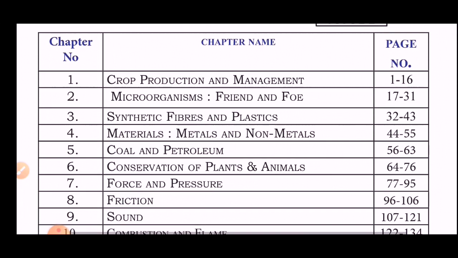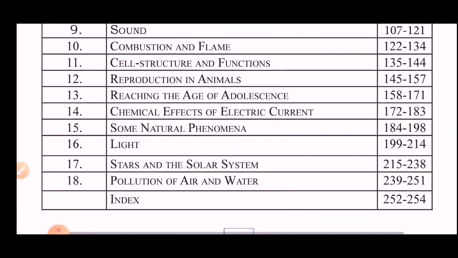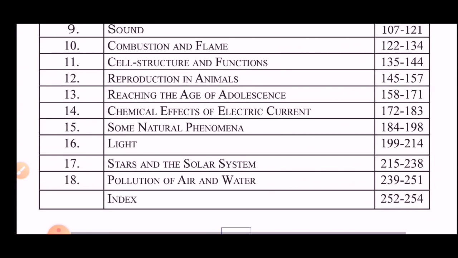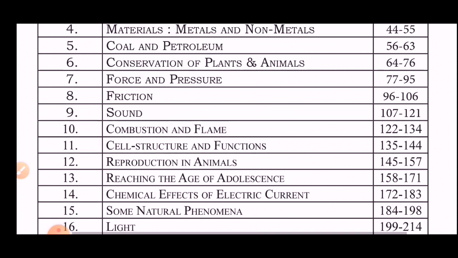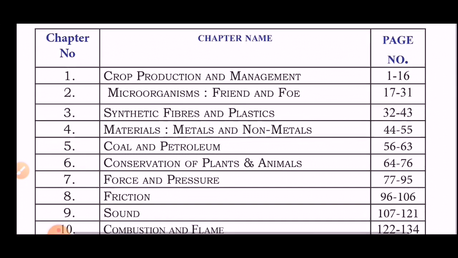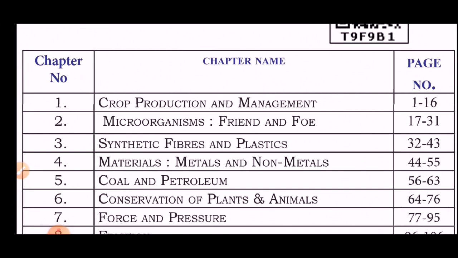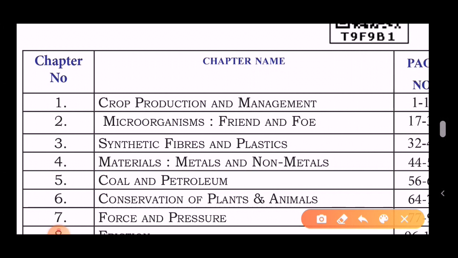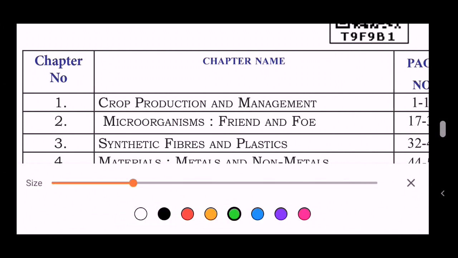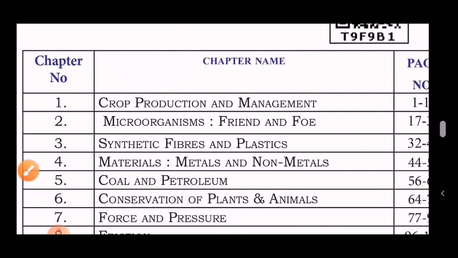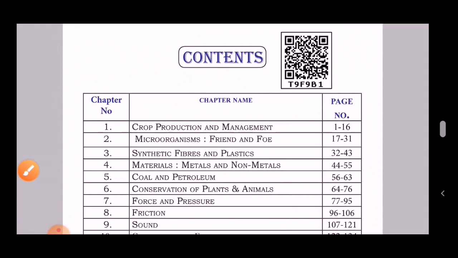Here there are 18 chapters for this particular course and we need to deal with them one by one. Let's start with our first chapter, which is crop production and management. As you can see, this is the first chapter of our session. Let's start with this chapter.